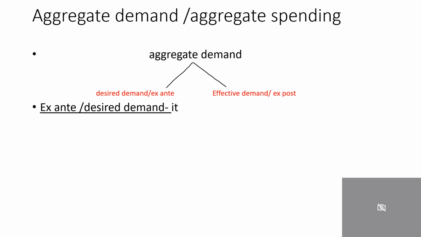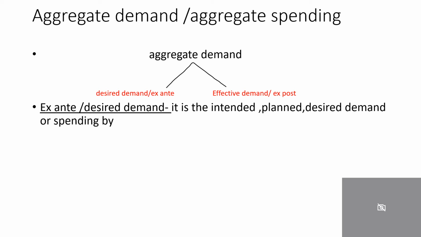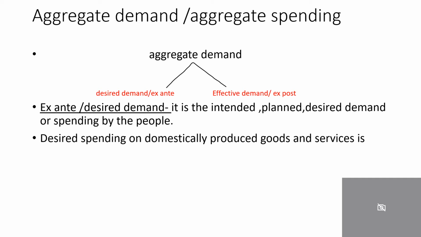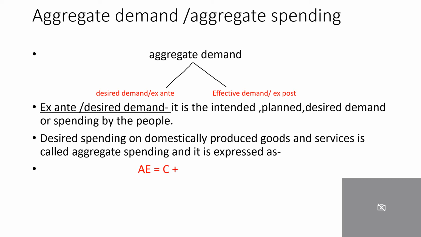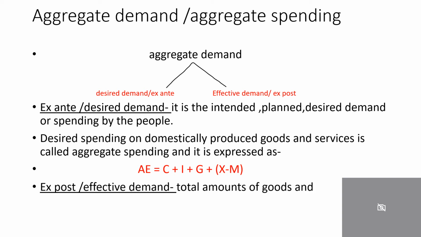Aggregate demand is classified into two parts: desired demand and effective demand. What is desired demand? It is the intended, planned demand or spending by the people. Desired spending on domestically produced goods and services is called aggregate spending, and it is expressed as AE equals C plus I plus G plus X minus M. Here AE is aggregate demand, C is consumption, I is investment, G is government expenditure, and X minus M is net export.